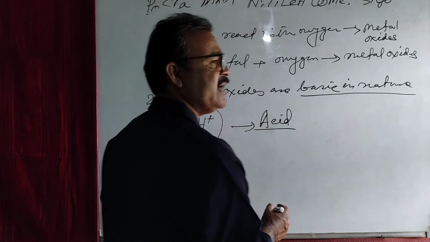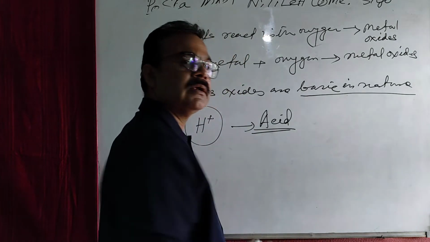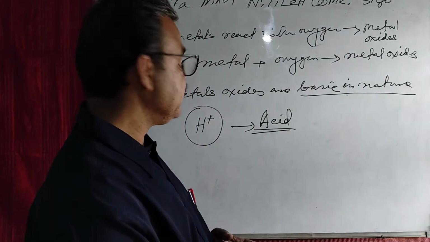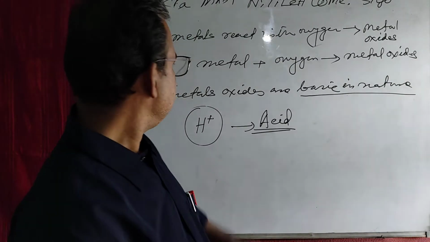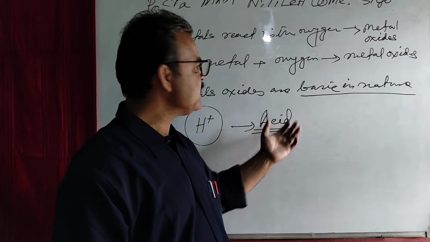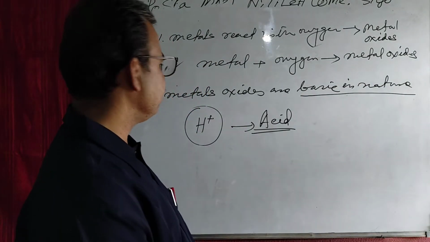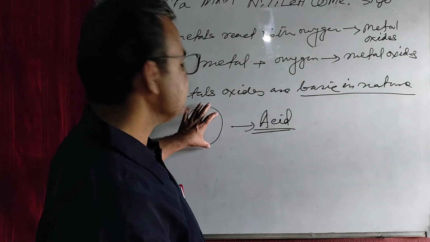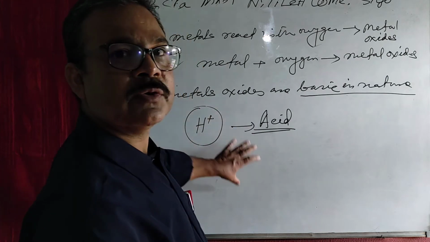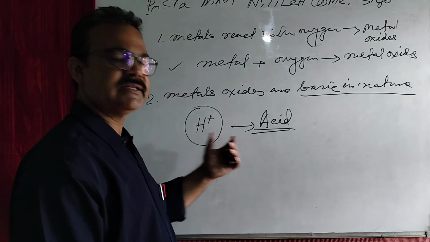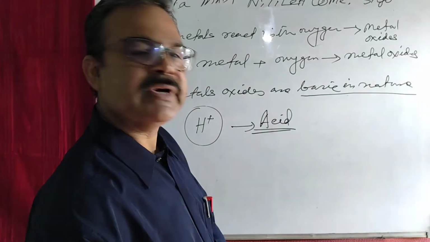And the taste of acid is sour, and it turns blue litmus paper to red. Okay, and there are so many characteristics and differences between acid and base. We will discuss all these things afterwards. For that timing, you remember that acids are the substances which release hydrogen ions when dissolved in water, acids are sour in taste and they turn blue litmus paper to red.